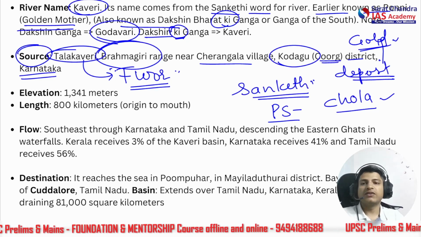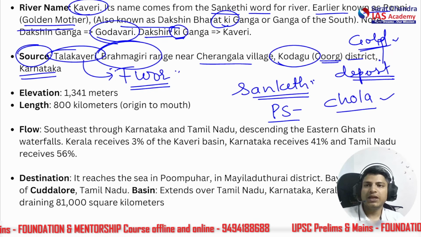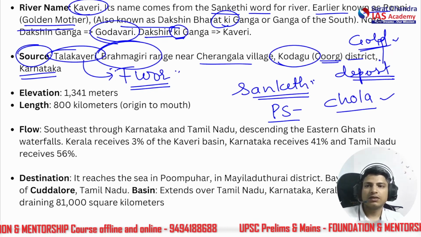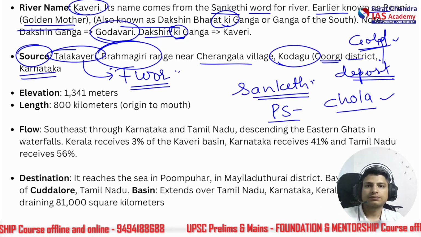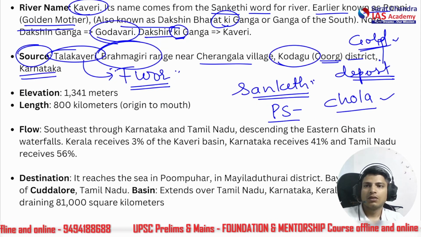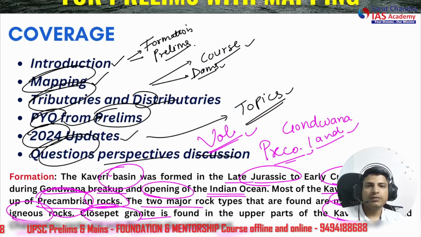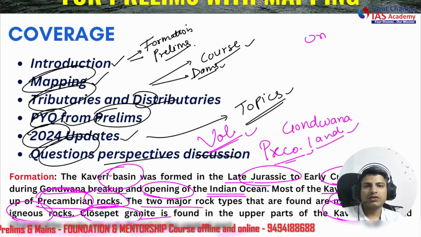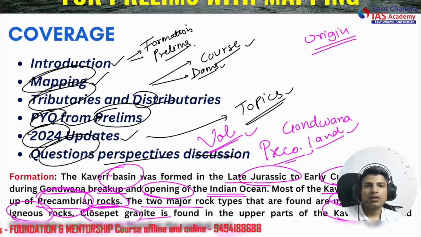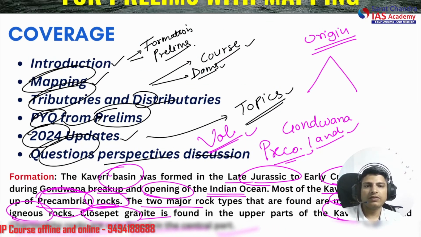Let's talk about the elevation. So let's come to this empty page. What do we mean when we talk about the origin of a river? The origin is very hard to find of any river system, because these river systems do not originate from anywhere in particular, but from monsoon rains.